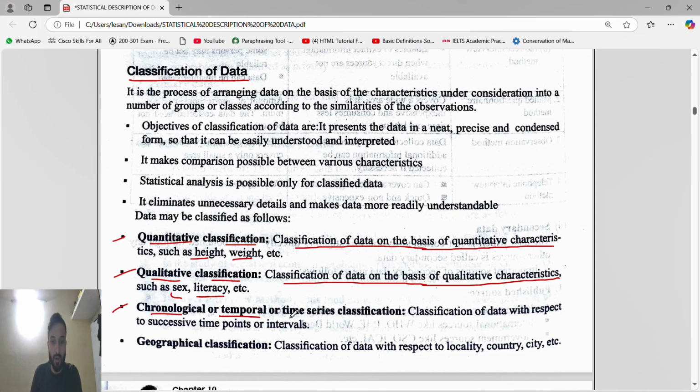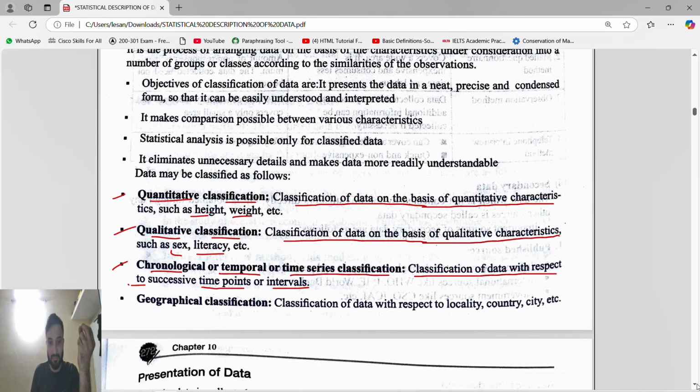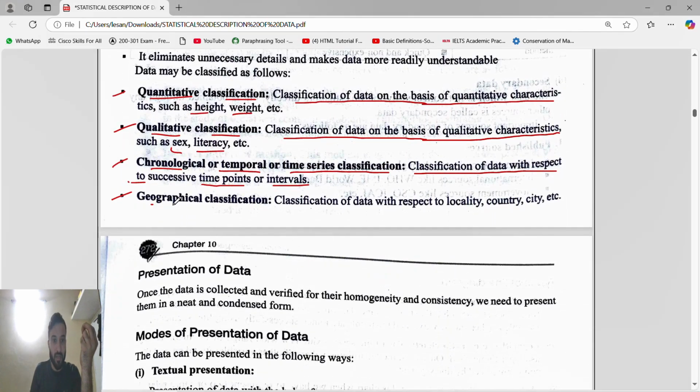Chronological or temporal or time series classification. It is the classification of data with respect to time points or intervals. When we do the classification of data based upon time, it is chronological, temporal, or time series. Now, geographical classification means classification of data with respect to locality, country, city. Geographical means based upon the geography, the locations.